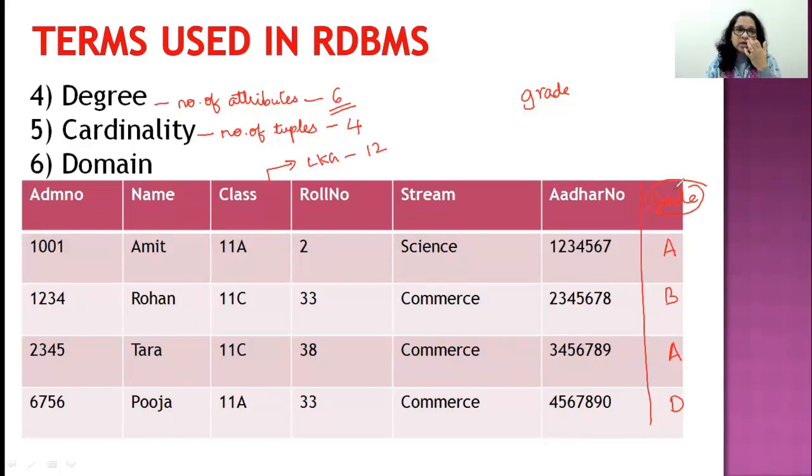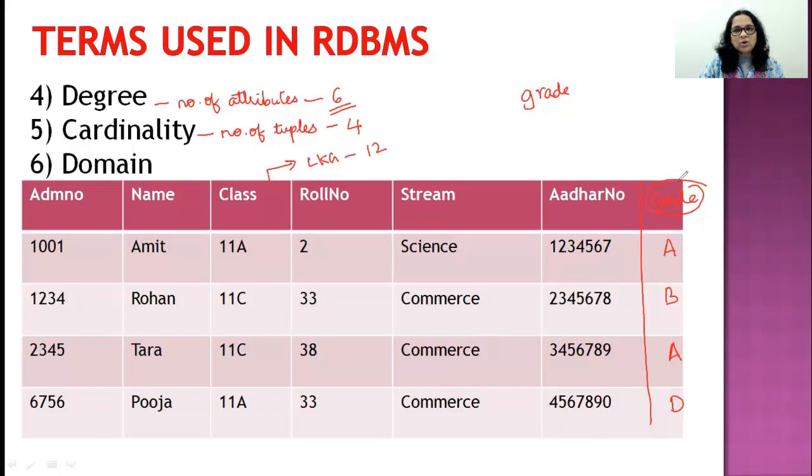But let me tell you, the domain will not be necessary for every column. Now, when I say admission number, I could say the domain is, in my school, let's say, a 4-digit number. The domain is any 4-digit number. So that's the range or the pool of values from where that particular column can acquire its value. Coming to stream, the domain for stream in my school probably is science and commerce. For some of you all, it could be science, commerce, and humanities. So that's the pool of values from where that particular column can acquire its values.